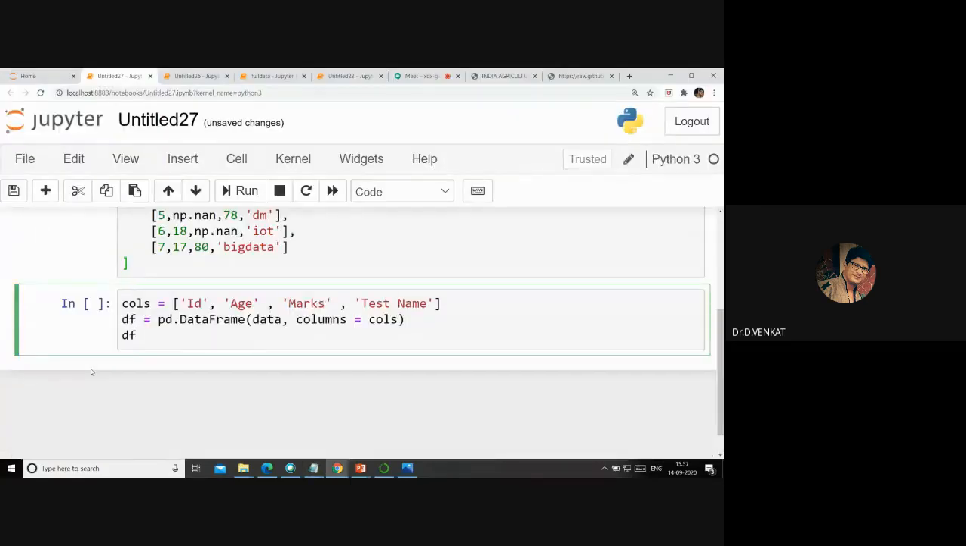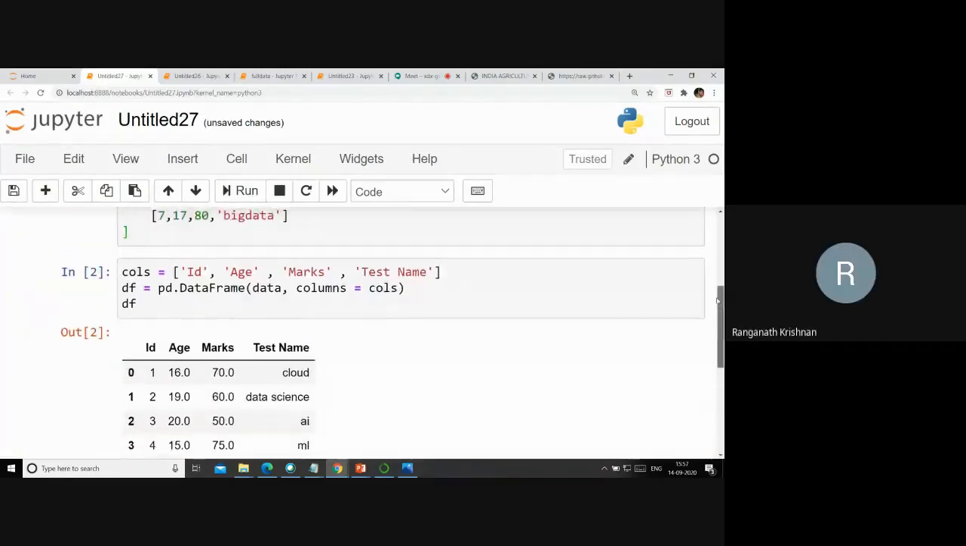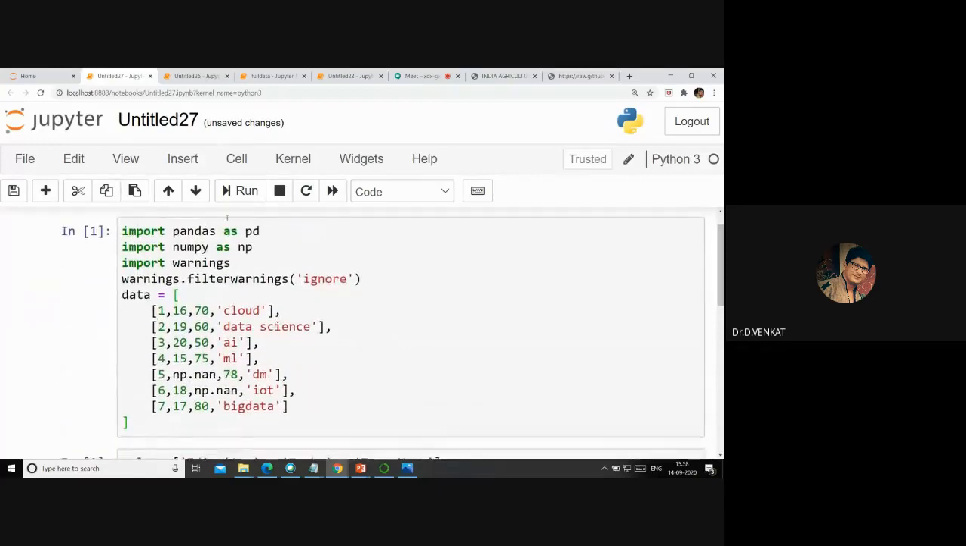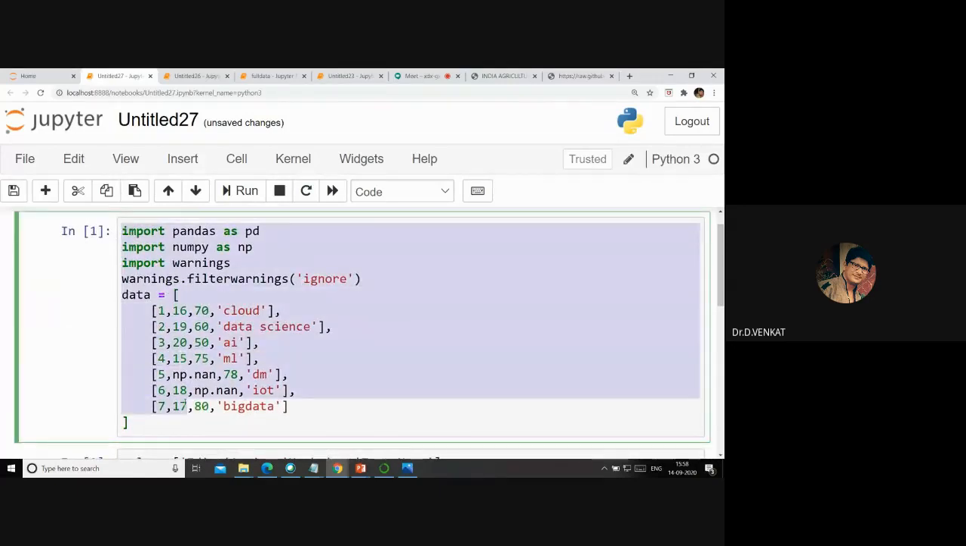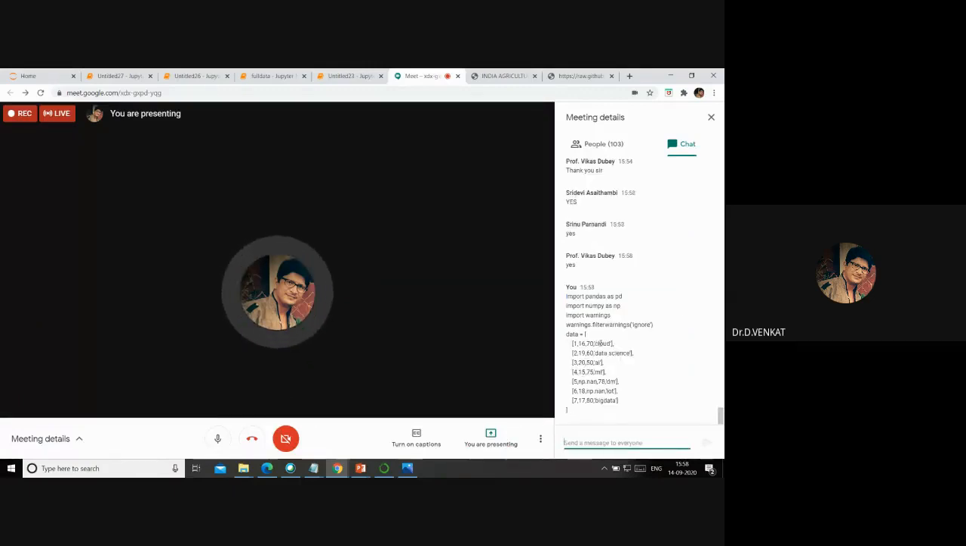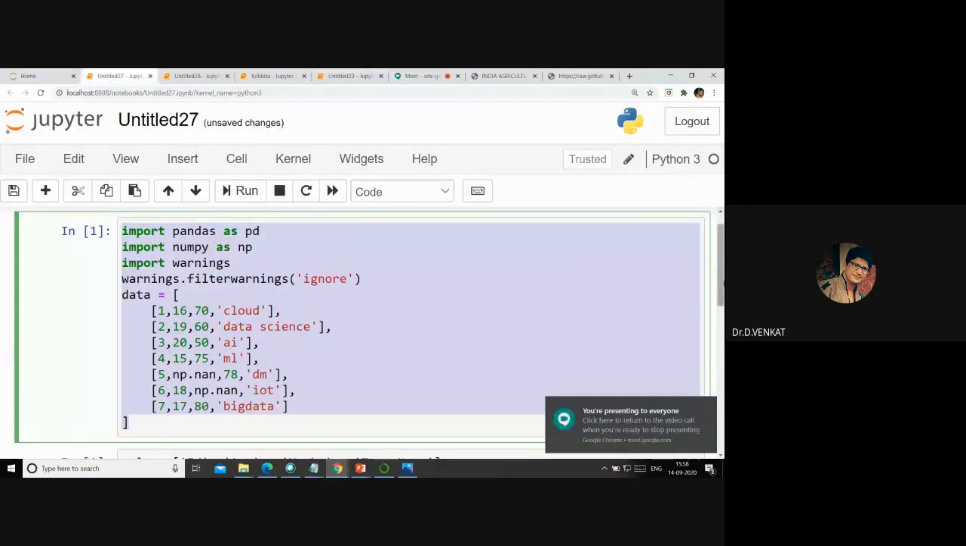One thing I wanted to tell you all: are you seeing my screen? Yes. There is something called a data frame. I will share this code with all of you. You can do this parallelly. Right now, I will put it in the chat window. Kindly take this code as it is, whatever I gave you, copy paste it in your system, and we are going to run it. We are going to demonstrate how that data frame is going to work.